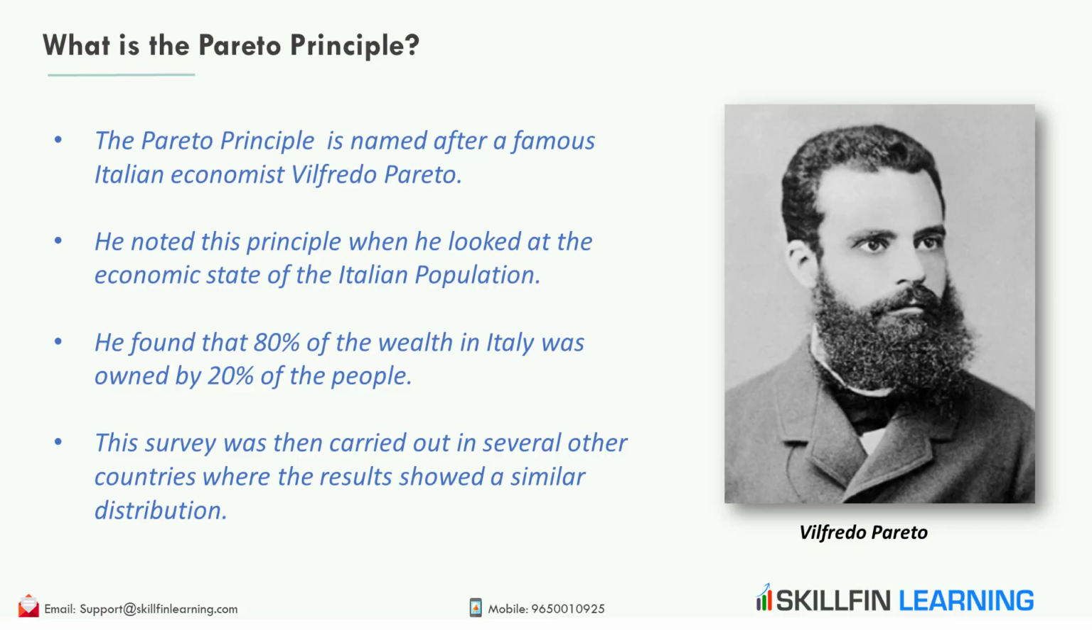The Pareto principle is named after a famous Italian economist, Vilfredo Pareto. The first time this principle was noted was when he looked at the economic state of the Italian population. He found that 80% of the wealth in Italy was owned by 20% of the people there. This survey was then carried out in several other countries where the results showed a similar distribution.